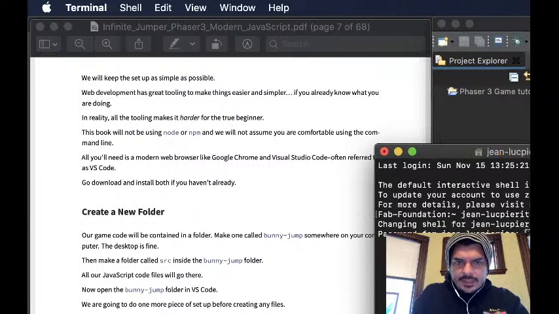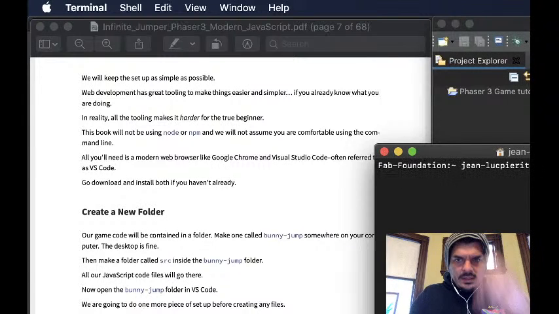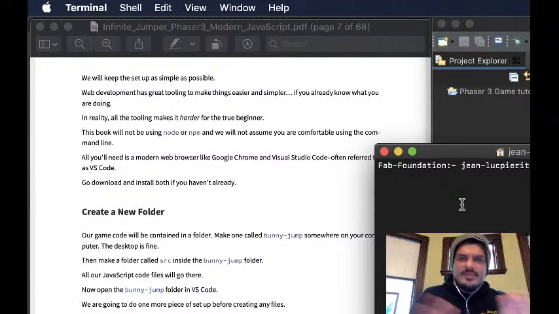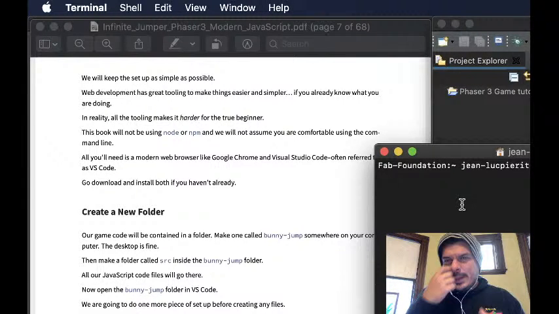Okay, computer, I'll do it. Okay. I need to change the name of my computer. This is not Fab Foundation property. Well, it was, so never mind.